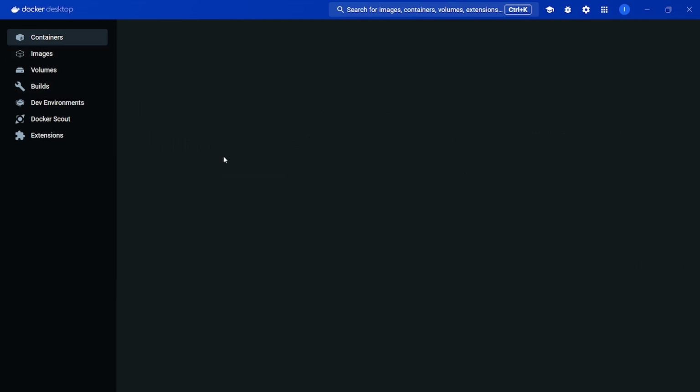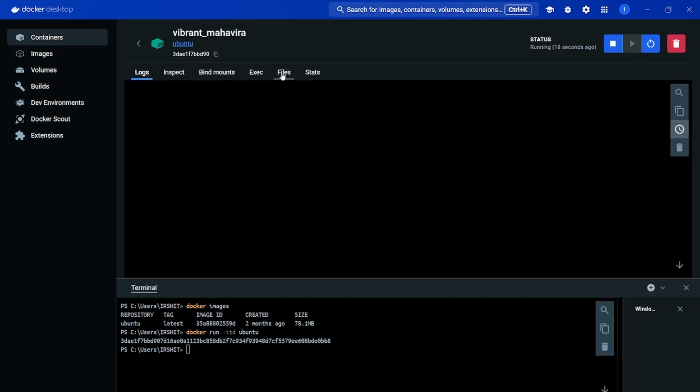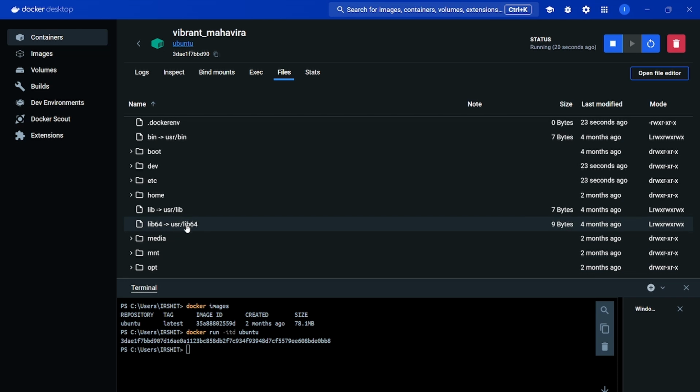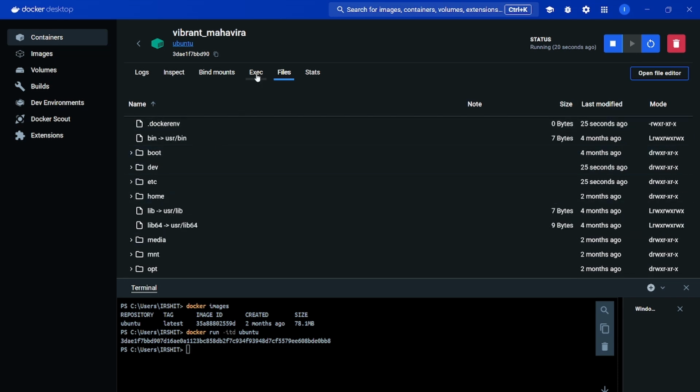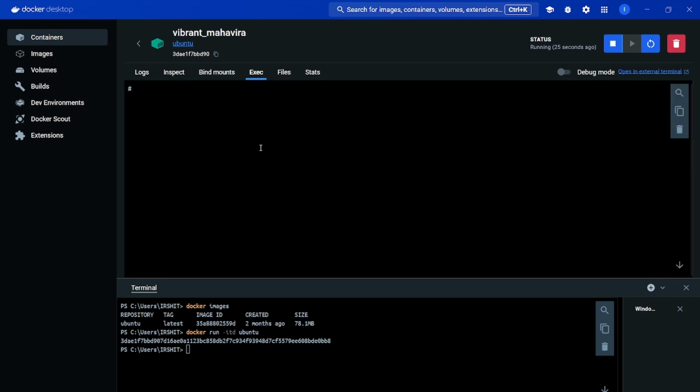If you want to get into that container, you can get to see the files. These are the files inside the container, and you can run any command that is Ubuntu specific. Now if you want to see the OS, you can write the command uname. You can get to see that it's Linux.